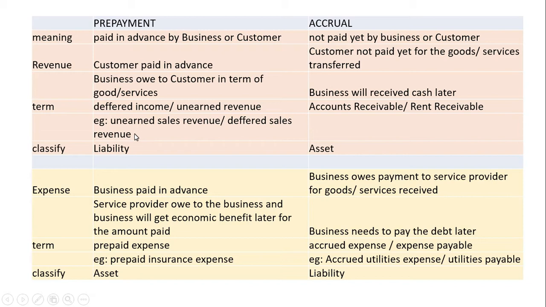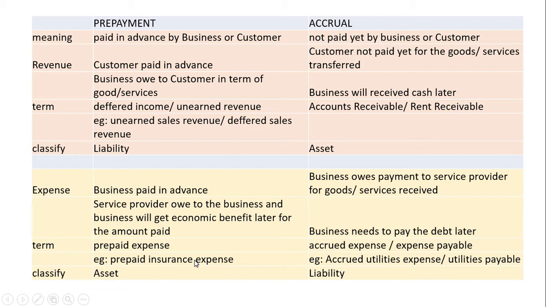An example that I give here is unearned sales revenue or deferred sales revenue. This refers to revenue that is paid in advance. So this is classified under liability.